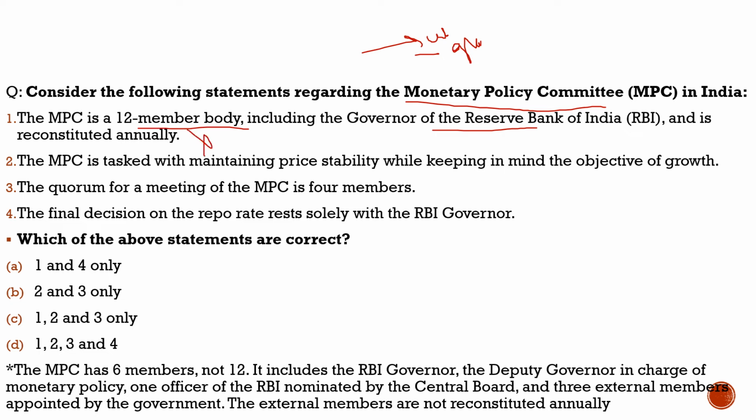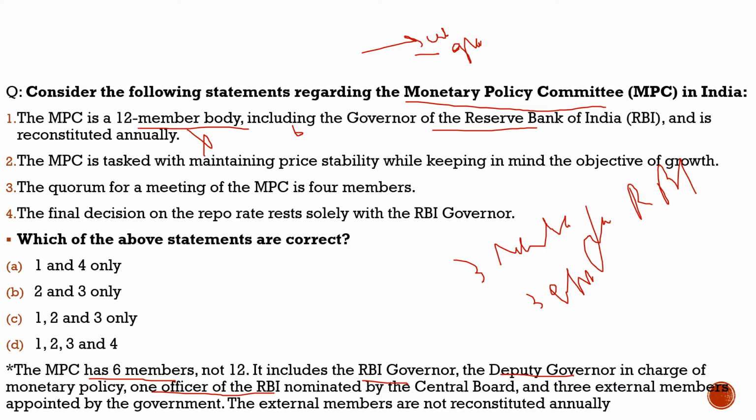Totally incorrect. It is not a 12-member body, but a 6-member body. MPC is a 6-member body, as you can see here. I had given the explanation also. It includes the RBI governor, the deputy governor in charge of monetary policy, and one officer of the RBI nominated by the central board. And it also includes 3 external members appointed by the government of India. So 3 members are from the RBI and 3 members are appointed by the government. It is not a 12-member body, but a 6-member body.